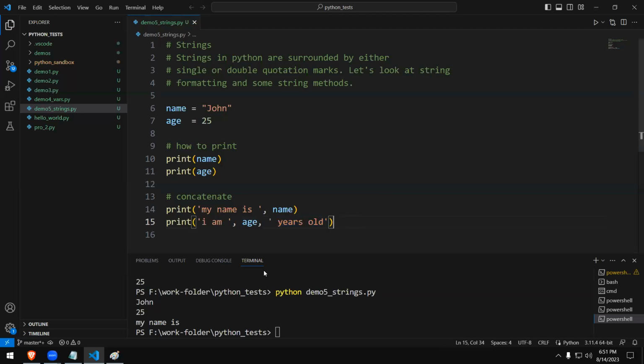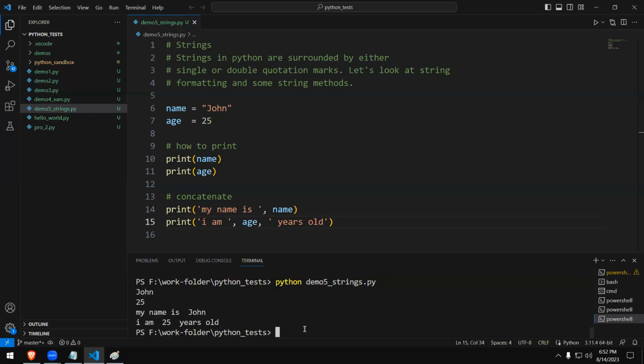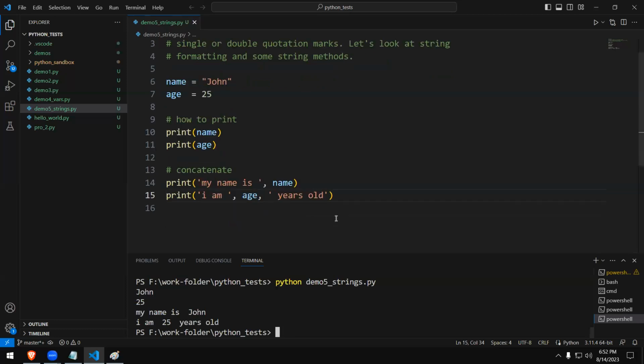Let's run the code and see. I would like to clear the screen first. Now let's run the code. There you go. Output is coming as I am 25 years old. That is how it displays the words. So this is a normal concatenation that you saw. We're going to practice some more stuff.